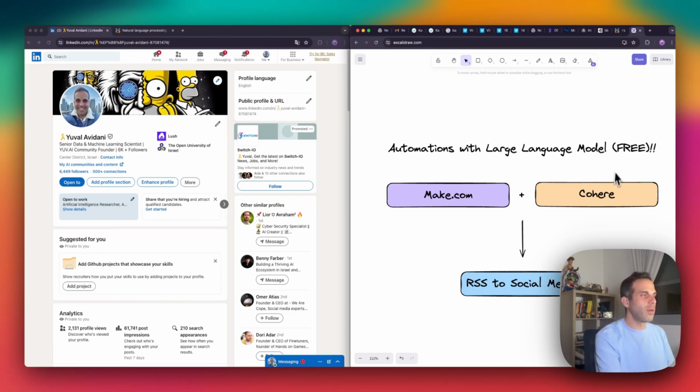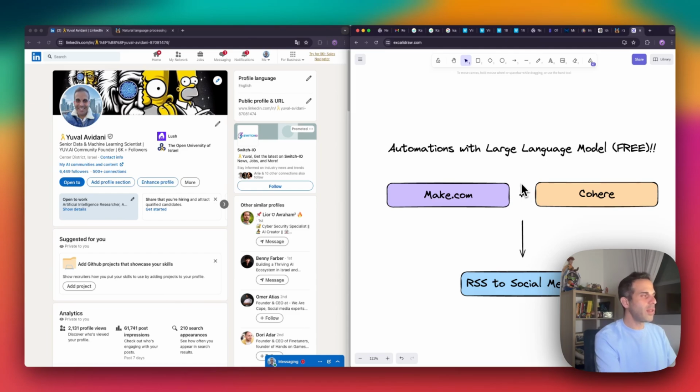And I'm also going to discuss the Cohere language model. So actually, we're going to dive deep into all these, and our goal would be to create an automation process that uses an RSS feed. We will see what this is, and we will learn how we can use the RSS feed to post to social media or Slack or any Discord channel. So let's just jump into it.